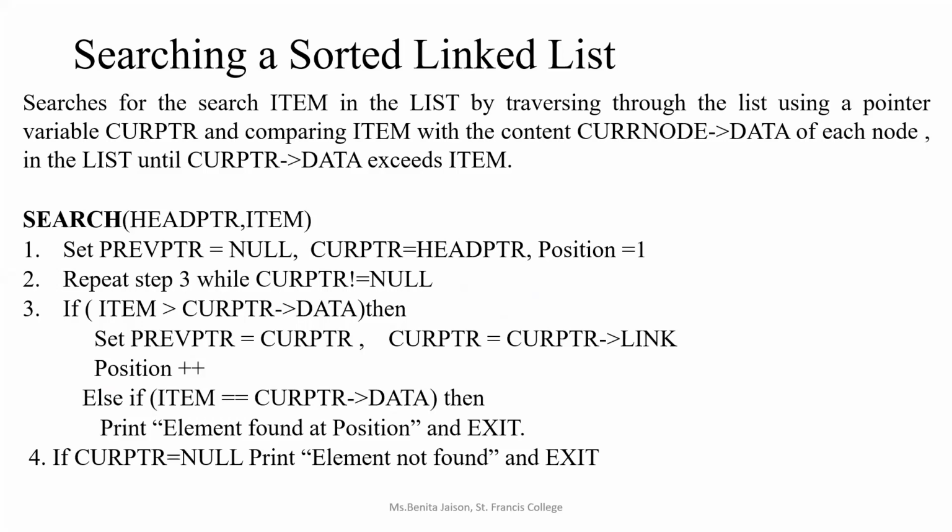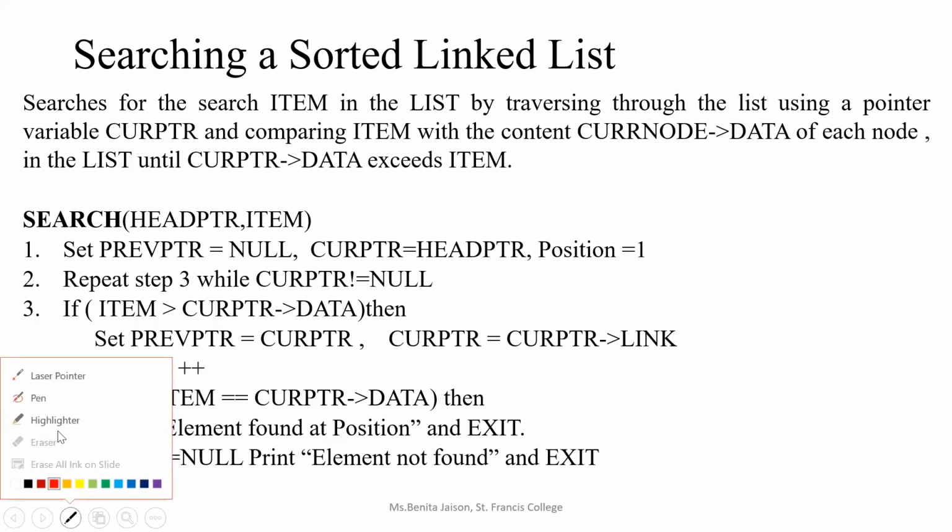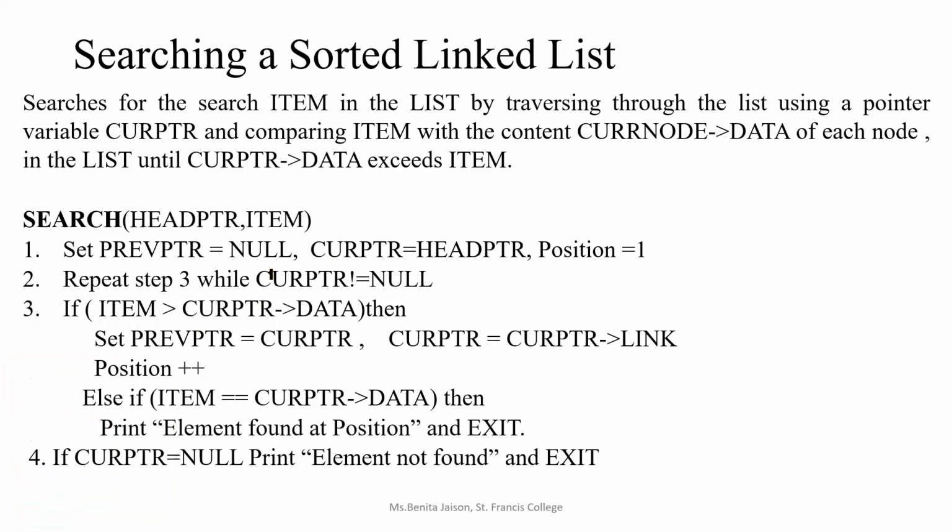One more case will be if the search item is not present in the linked list. What will determine whether you have reached the end of the linked list? Can anyone tell me? Current pointer equivalent to null. Good. So when you are traversing, you are always checking whether current pointer is not equal to null.